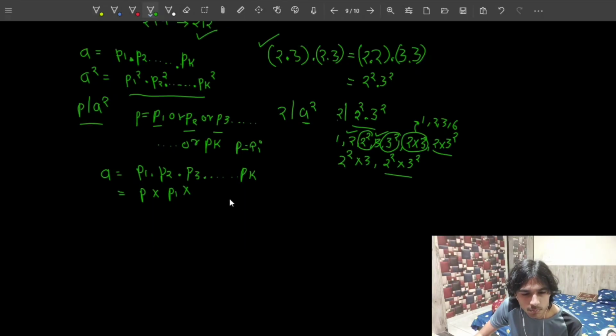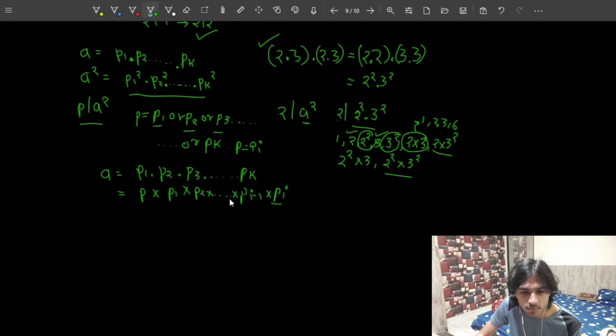Because this is all simply multiplication, I can choose to take P first and multiply it with the rest, the resultant formed by the product of this. So I will simply get P2, and there will be Pi minus 1, and there has to be Pi, right?